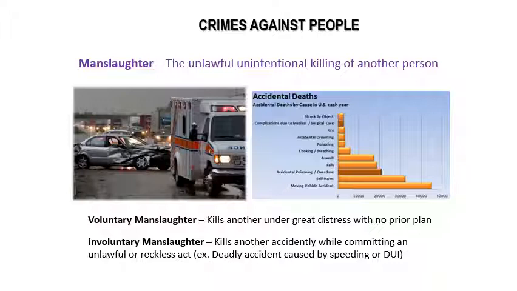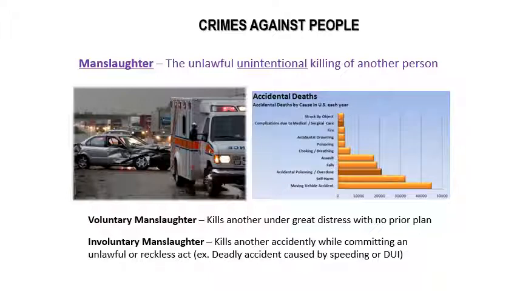Okay, now here's the difference between murder and manslaughter. Voluntary manslaughter, there was some intent there, right? They tried to kill that person, but they were under great distress, okay? And they didn't have a prior plan to kill the person, okay? Maybe they were being held at gunpoint and they did something to save themselves, okay? And they still killed the person, but we wouldn't call that murder. That would be voluntary manslaughter.